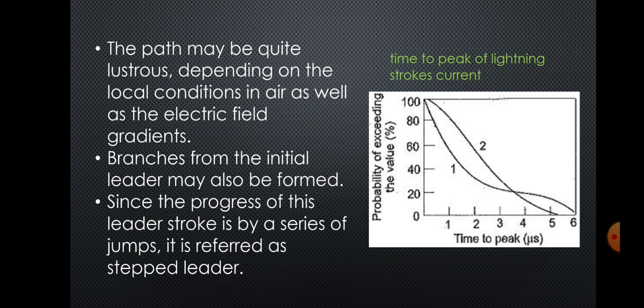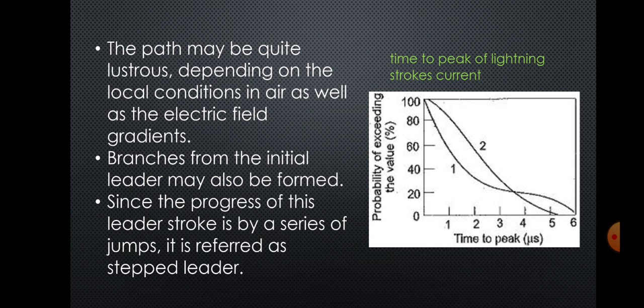After the leader touches the ground, the return stroke follows. As the leader moves towards the ground, positive charge is directly accumulated under the head of the stroke or canal. By the time the stroke reaches the ground or comes sufficiently near to the ground, the electrical field intensity on the ground side is sufficiently large to build up the path.